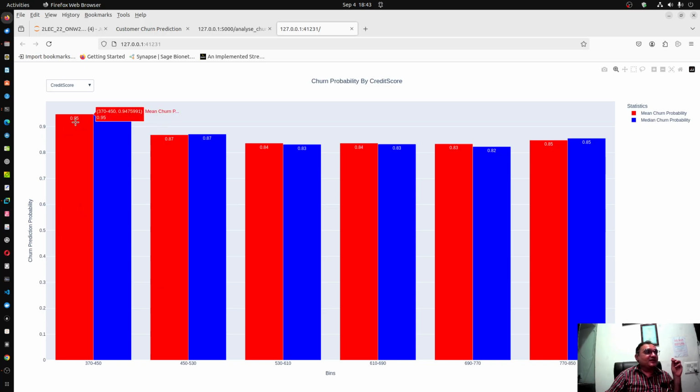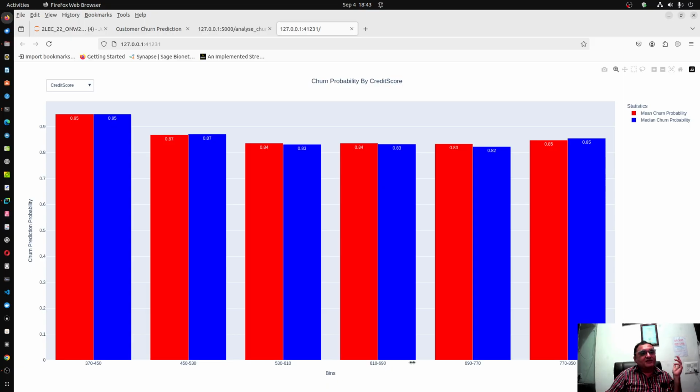And you can see mean and median probability are more or less the same, but some people prefer median for interpretation because of some statistical reasons. So I have given both on the dashboard. Now you can see that in the lower credit score bin, 370 to 450, the probability of churning is quite high.